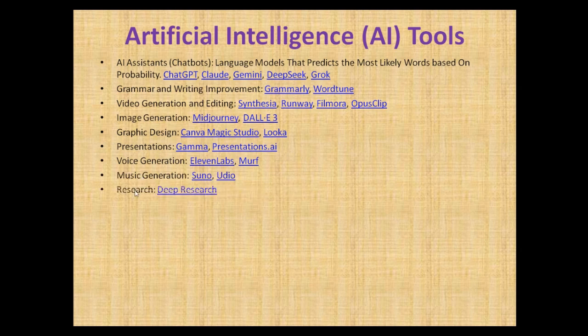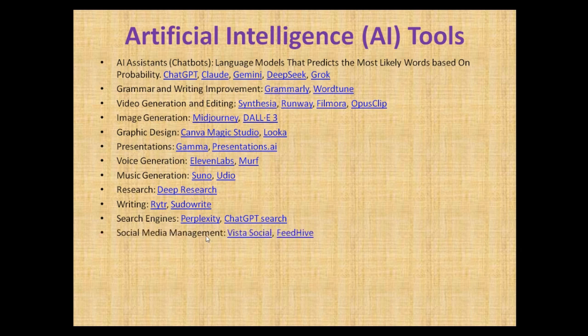We have research AIs like Deep Research. There are also writing AIs like Writesonic. We have search engines like Perplexity and ChatGPT Search. You also have social media management AIs like FeedHive. There are also app builders and coding AIs like Bubble, Bolt, Lovable, Cursor, V0. We also have project management AIs like Asana and ClickUp.